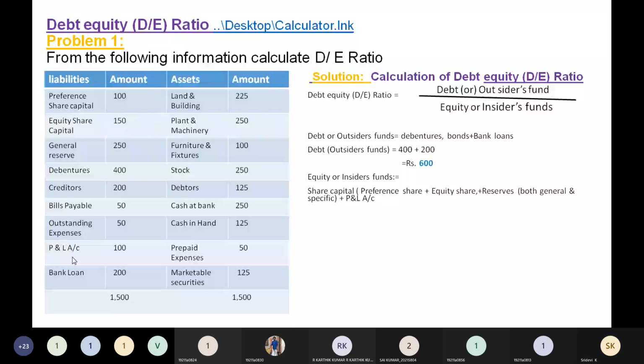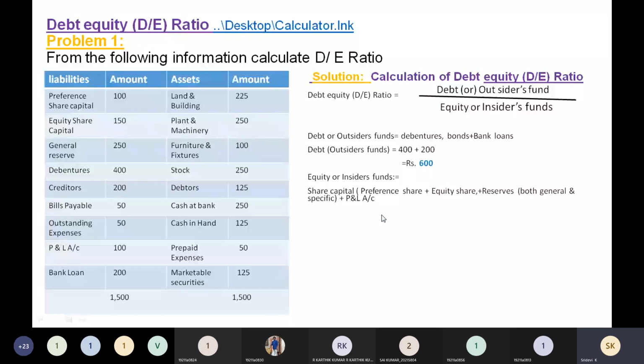Okay, so how much is it? Preference share capital is given here as 100, no? So add that 100 plus 150 equity share capital plus general reserve 250 plus here the P&L account is given, no? Profit and loss, sometimes it is given as P and L. P and L indicates profit and loss account. So this is 100.